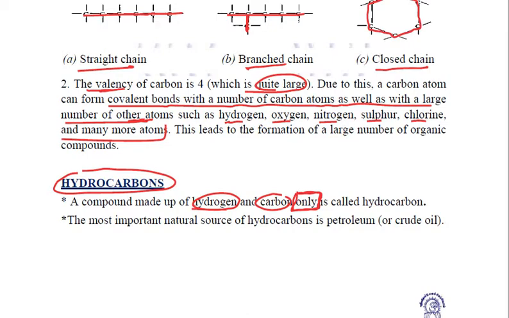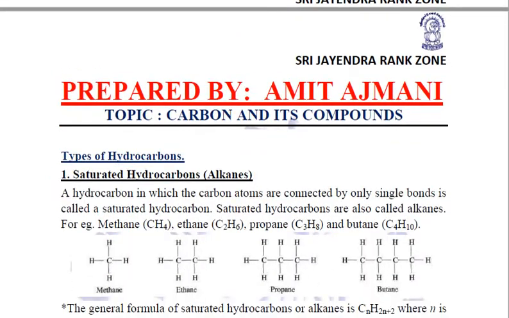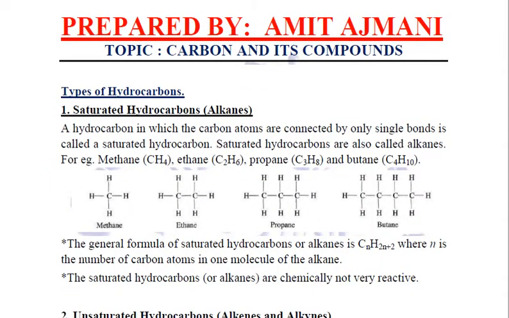And the most important natural source of hydrocarbons is petroleum, that is the crude oil which is obtained from the deep earth crust. Now these hydrocarbons are further bifurcated into mainly two types.